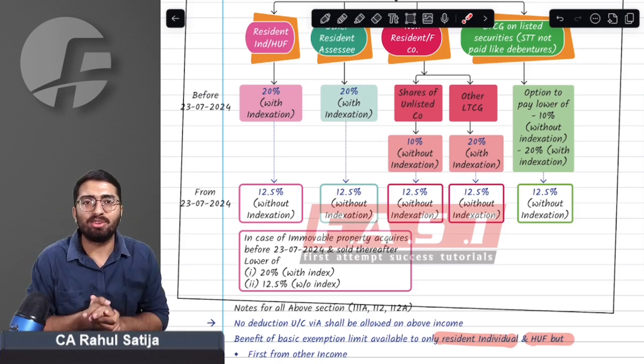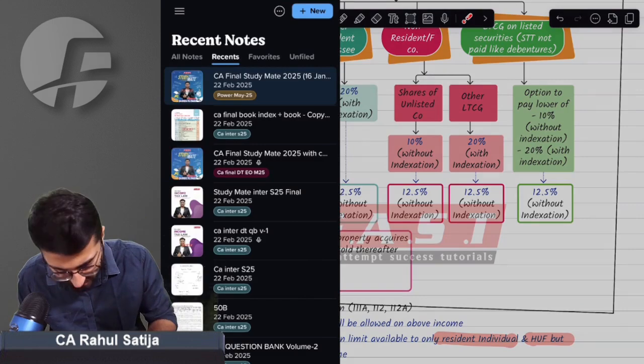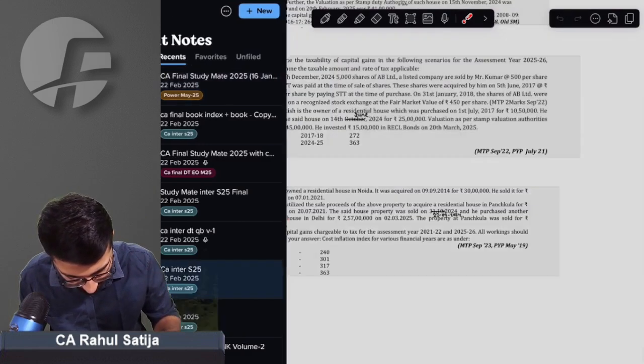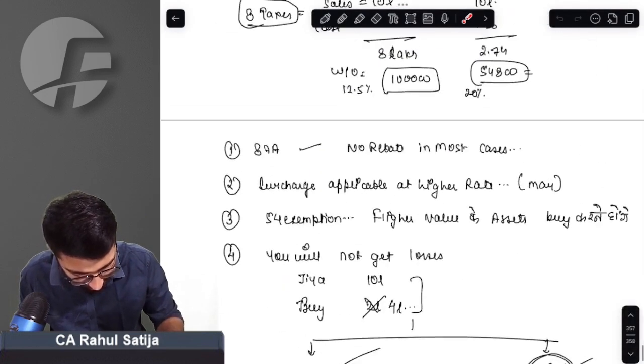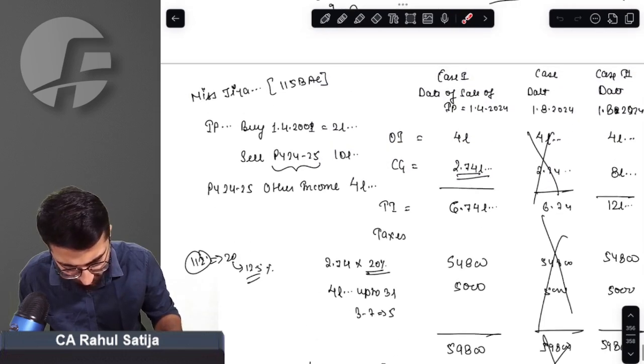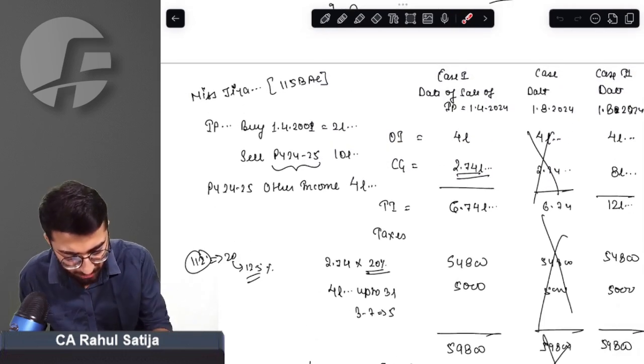Sir, how have things changed? Just understand this point: how the provisions have changed. Just understand this with an example.